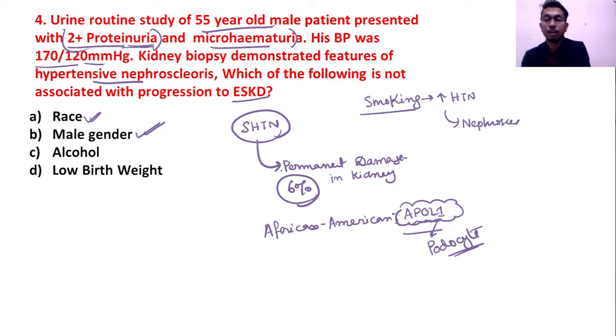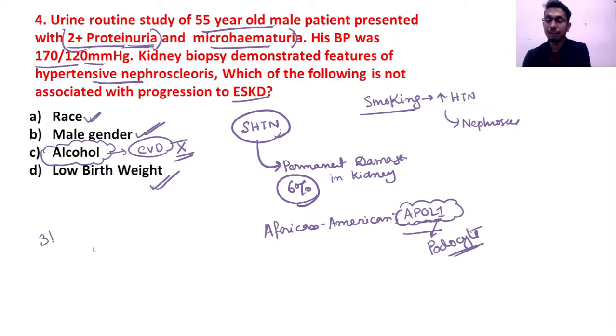Alcohol at low dose, we know, is protective for cardiovascular diseases. That's why alcohol is not a risk factor. Instead, at low dose it is protective for hypertensive nephrosclerosis. Low birth weight, definitely. Why is low birth weight a risk factor?